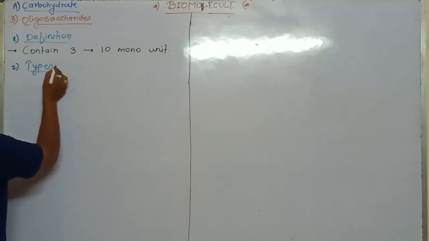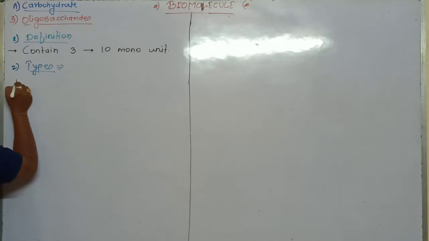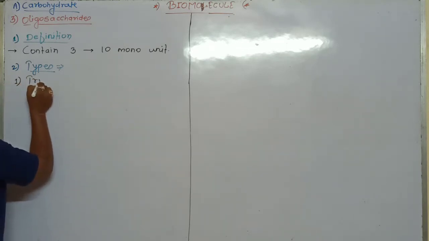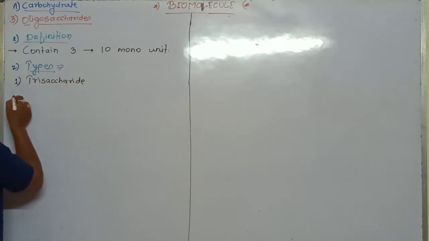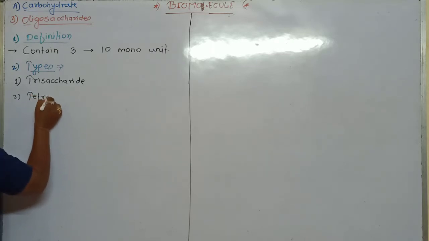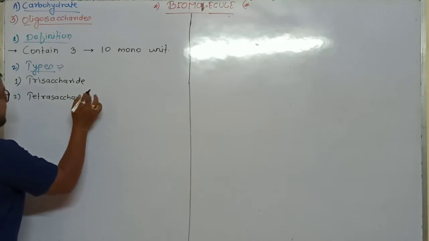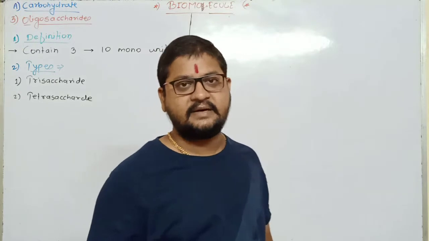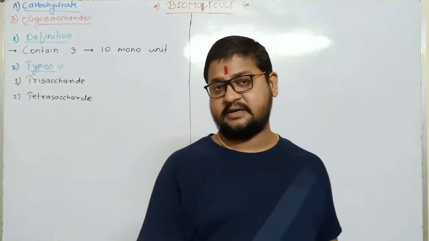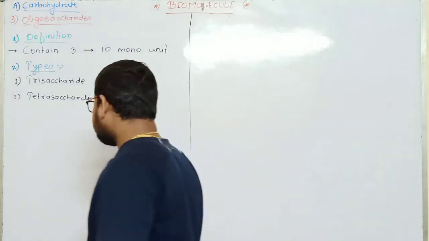It includes the following types. When 3 monosaccharide units come closer to each other and condense, it produces trisaccharide. Then tetrasaccharide, then pentasaccharide, hexasaccharide, heptasaccharide, octasaccharide, nanosaccharide, and the last one is decasaccharide.